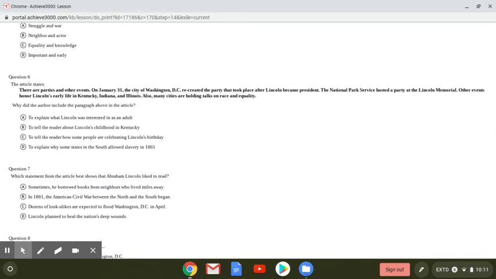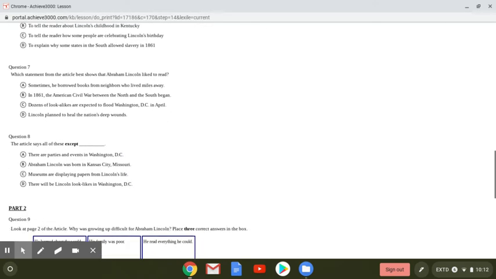Question 6, the article states, there are parties and other events. On January 31st, the city of Washington, D.C. recreated the party that took place after Lincoln became president. The National Park Service hosted a party at the Lincoln Memorial. Other events honor Lincoln's early life in Kentucky, Indiana, and Illinois. Also, many cities are holding talks on race and equality. Why did the author include the paragraph above in the article? Question 7, which statement from the article best shows that Abraham Lincoln liked to read?